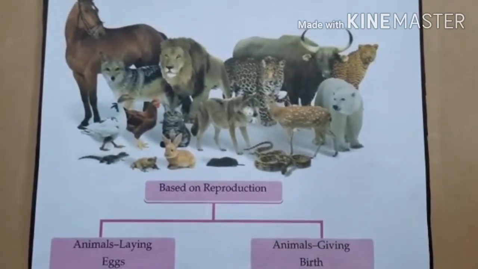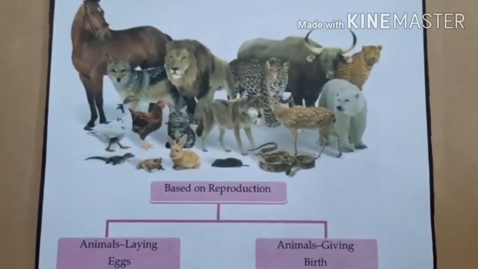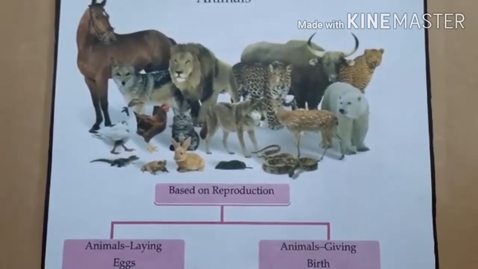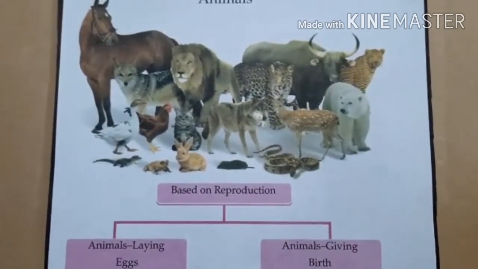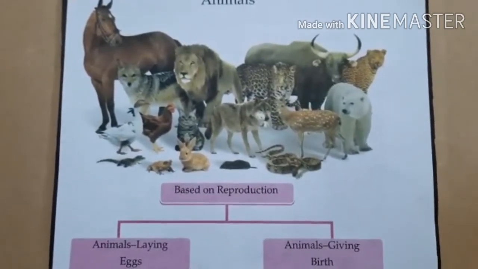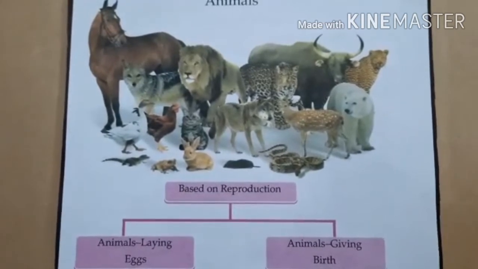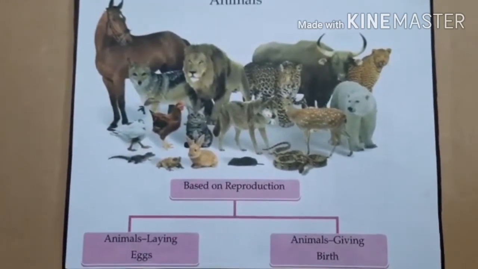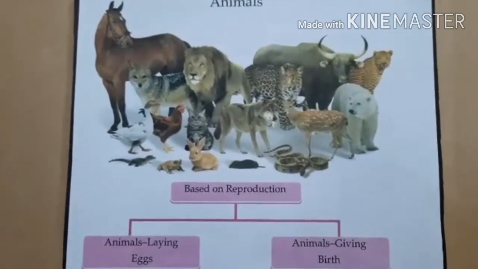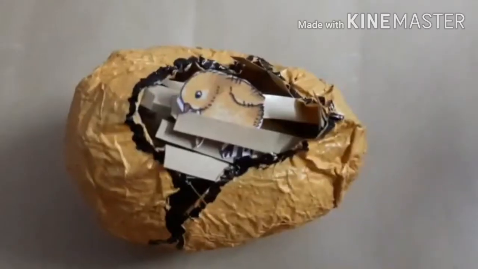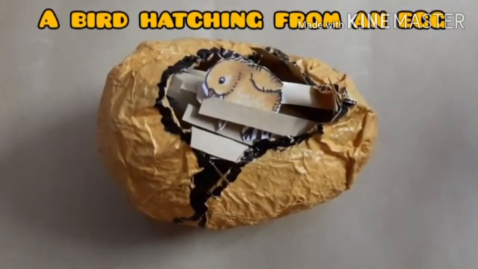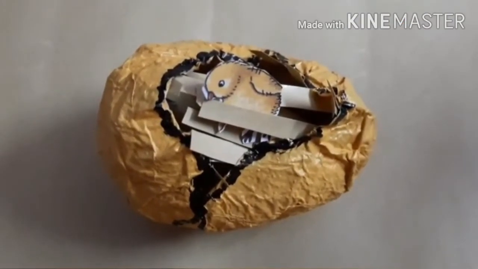Some animals such as hens, fish and frogs lay eggs, from which young ones come out. These are called egg-laying animals. Some animals such as cats, dogs, tigers give birth to young ones and feed them with their own milk. Such animals are called mammals. Animals that lay eggs. Many animals such as birds, frogs, snakes and insects lay eggs.